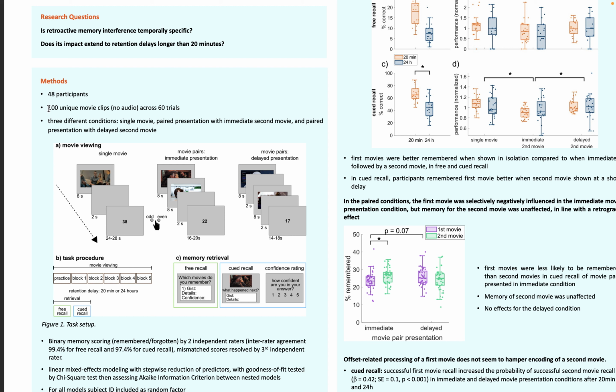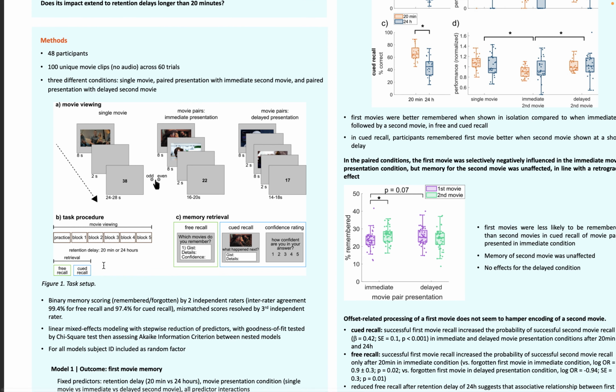So participants encoded 100 unique movie clips across 60 trials in 3 different conditions. Either they watched single movies or they watched the movies in pairs. In one condition, this paired presentation was immediate, so the second movie onset was immediately after the first. In another condition, the onset of the second movie was separated by 2 seconds from the offset of the previous movie. And then participants got tested for memory in free and queued recall either after 20 minutes or after